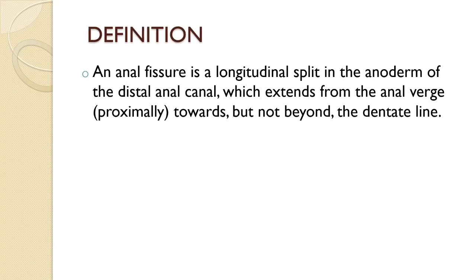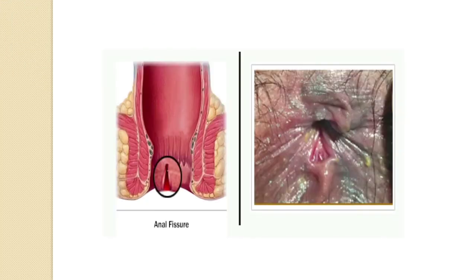What is this anal fissure? It is a longitudinal split in the anoderm of the distal anal canal which extends from the anal verge proximally towards, but not beyond, the dentate line. So in this picture you can see there is a tear in the distal anal canal. This will usually be longitudinal.